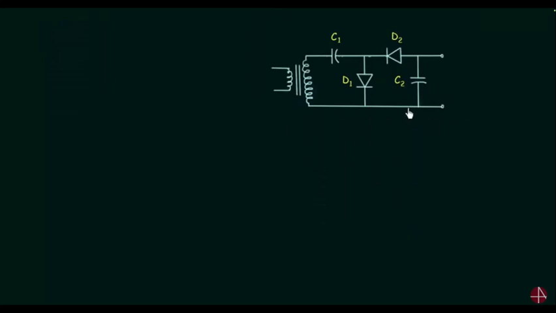This is the circuit for the half wave voltage doubler. This is the primary winding of the transformer, and this winding is the secondary winding of the transformer. The two parallel lines are the core of the transformer. In this circuit, we are using two diodes D1 and D2 and two capacitors C1 and C2.